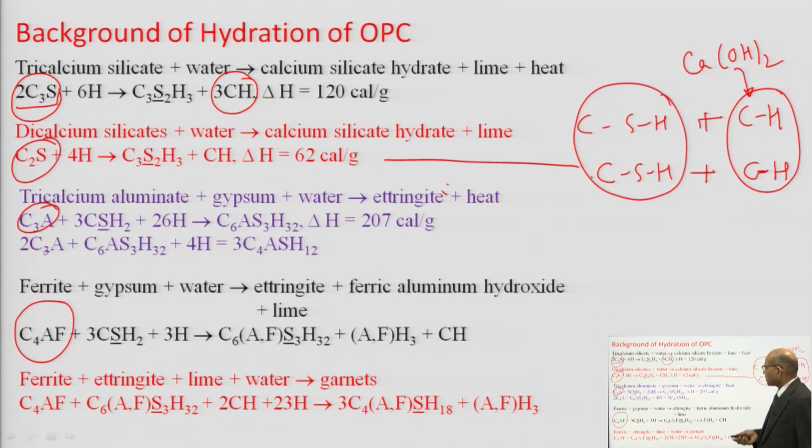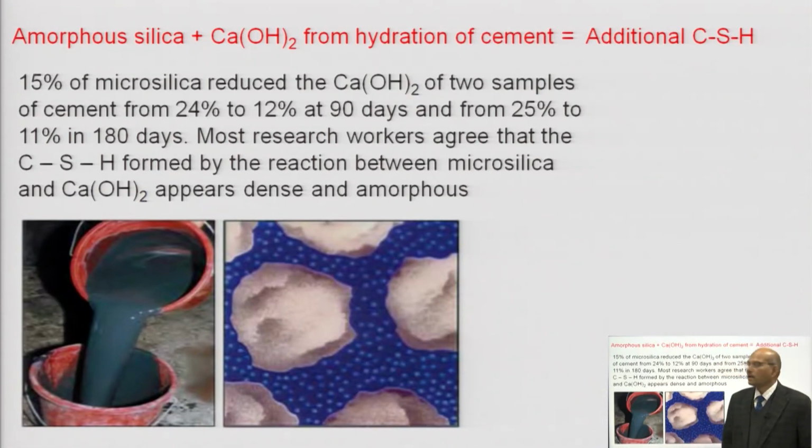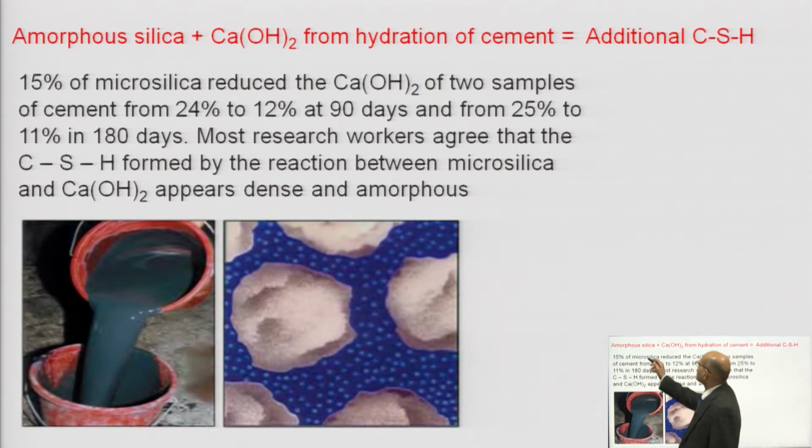So, how to improve this product by addition of mineral admixture? Silica fume has a lot of amorphous silica, around 90%; the minimum requirement is 85%, but you will always get more than 90%.